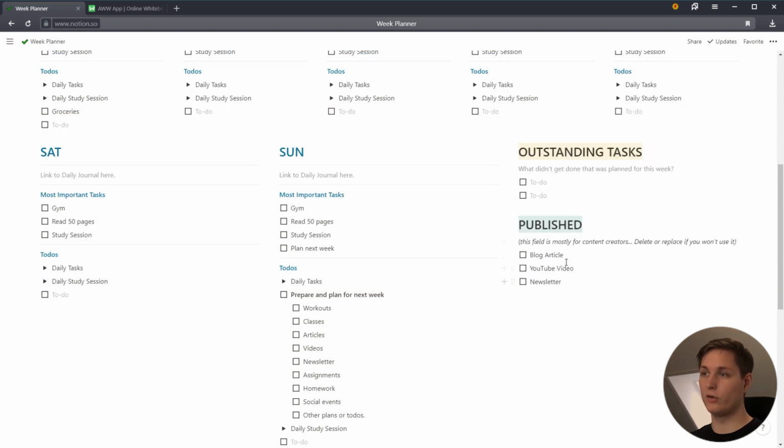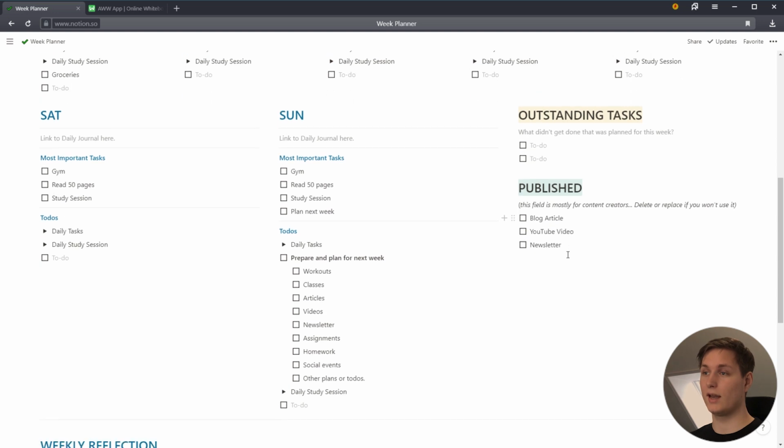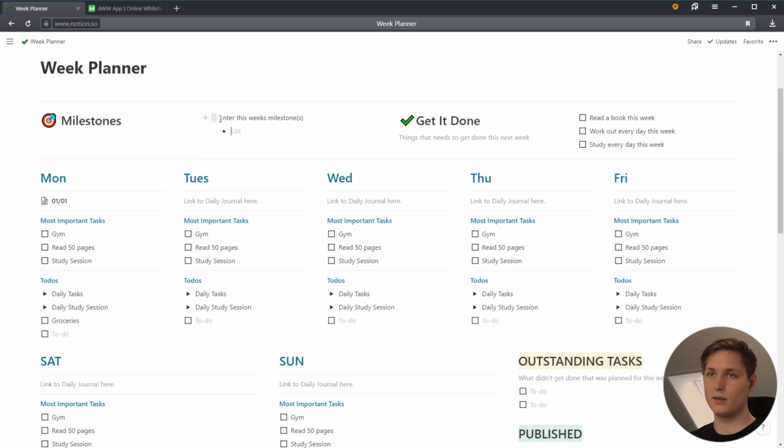Another field right here I use personally is my published field. And that's mostly because I create this content, I create my articles on my blog, I create these videos, and I send out my weekly newsletter. And when you're done with the week, or maybe you do it during the week, you hit some milestones. Maybe you read your 50th book, so read book number 50 or something like that.